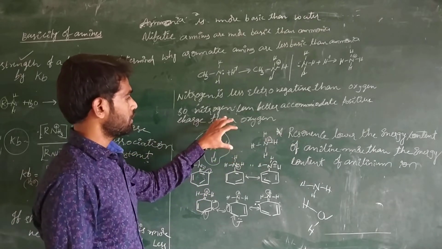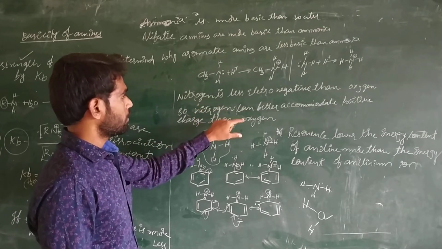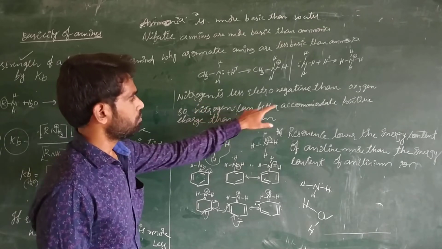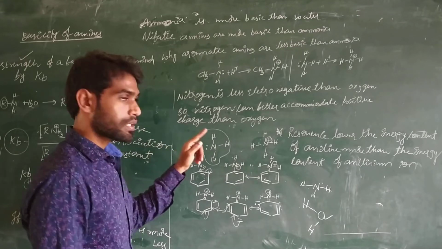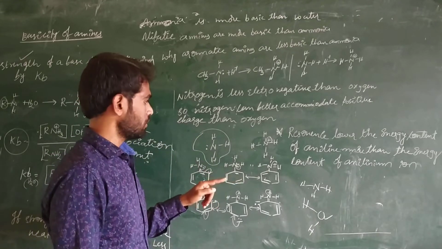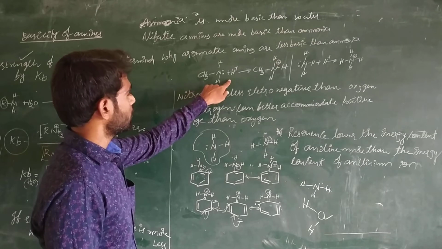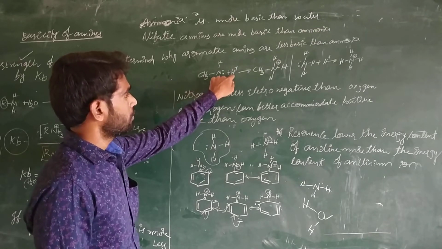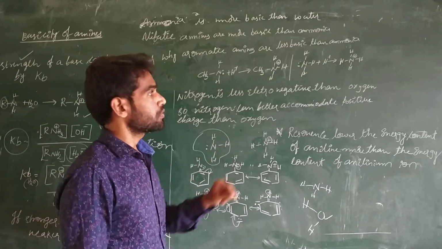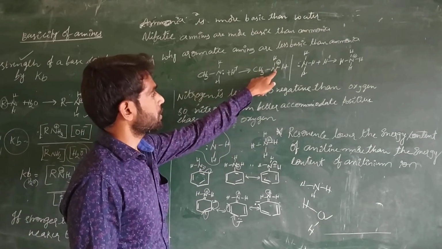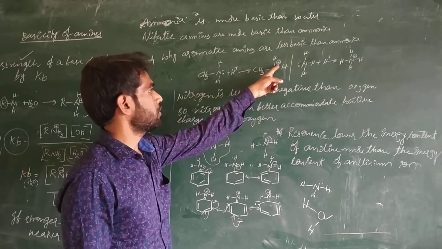If nitrogen reacts with the H plus ion, nitrogen gets the positive charge.